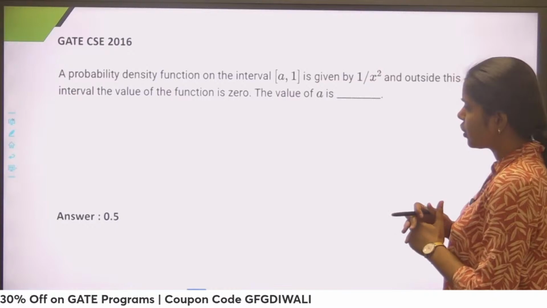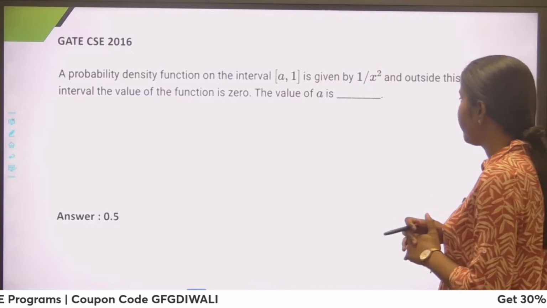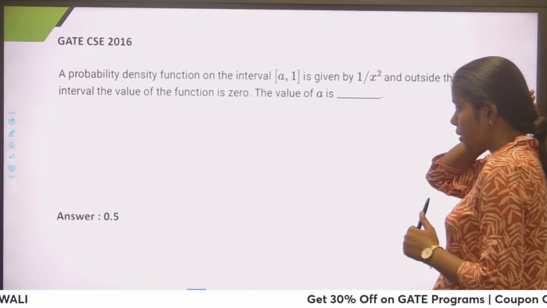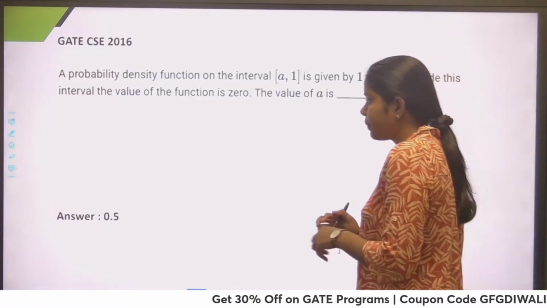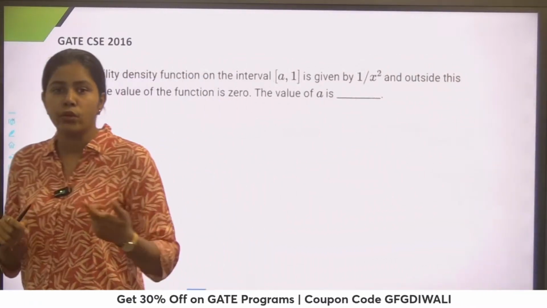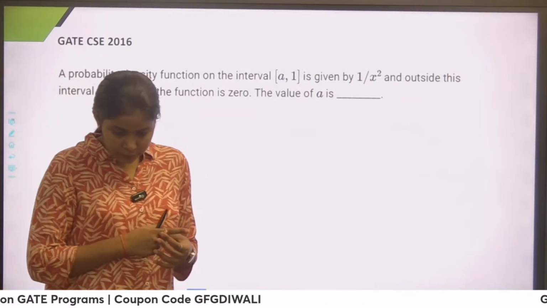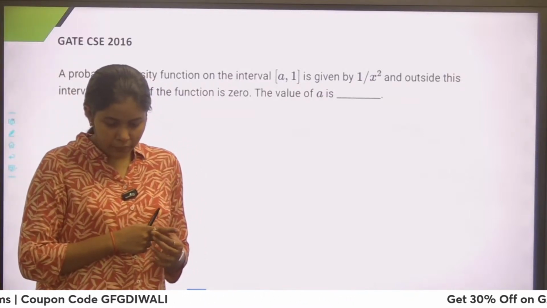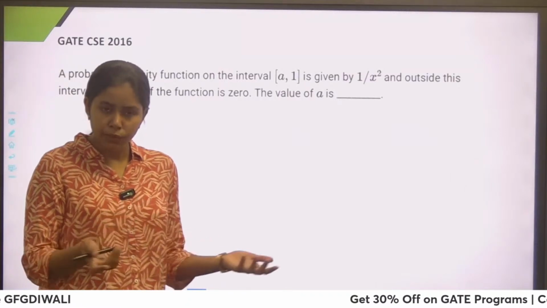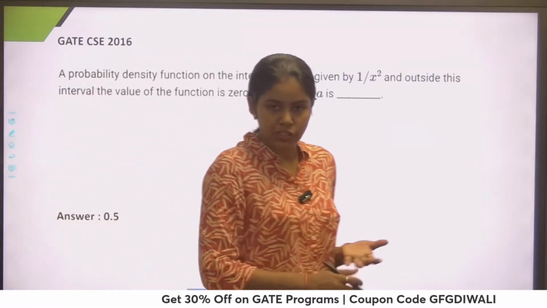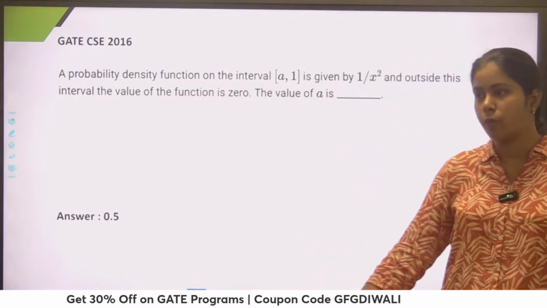Probability density function on the interval a comma 1 is given by 1 by x square, and outside the interval the value of the function is 0. Then what is the value of a? Think about it, guys. How would you find out the value of a? I do not have it right now, but in tomorrow's class I'll provide you the cheat sheet in which we have all the formulas.